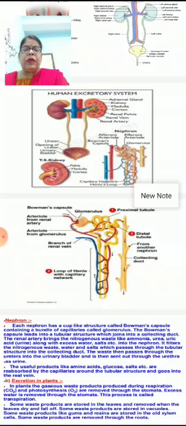Some waste products are stored in vacuoles, and some waste products like gums and resins are stored in the old xylem cells, and some waste products are removed through the roots also. You must have seen some liquid products when you cut the stem of a plant, that is resin, latex, gums.